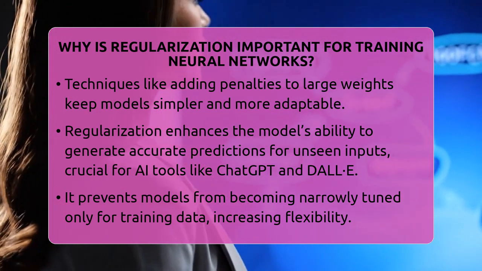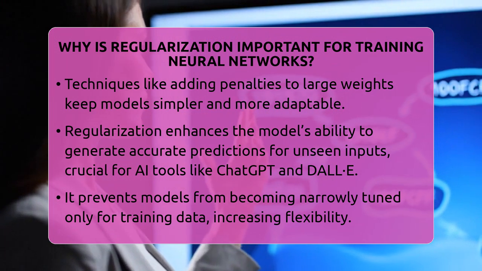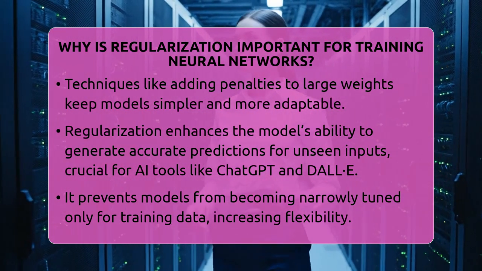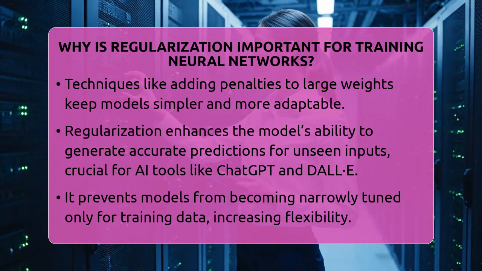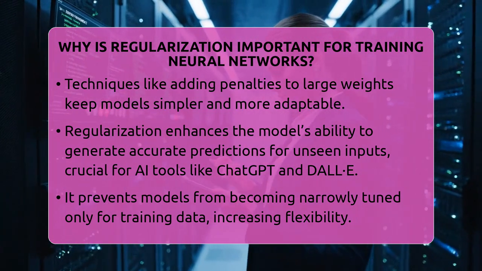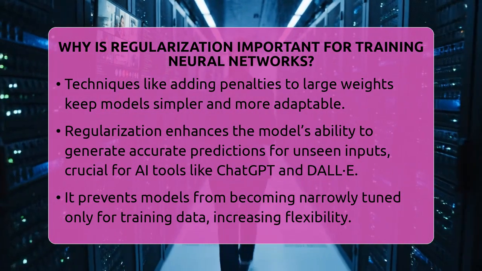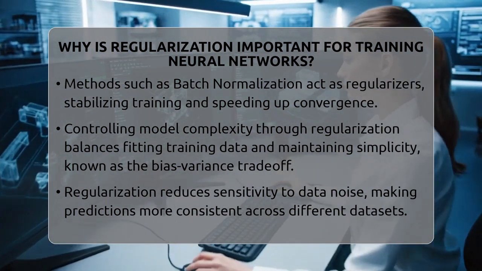Another key point is that regularization helps prevent neural networks from simply memorizing the training data, which can make them less flexible. Without regularization, the model might get stuck in a narrow solution that only works for the training set. Regularization techniques like adding penalties for large weights make the model less complex and more adaptable. This is important because overly complex models tend to fit noise, which leads to poor performance on new data.